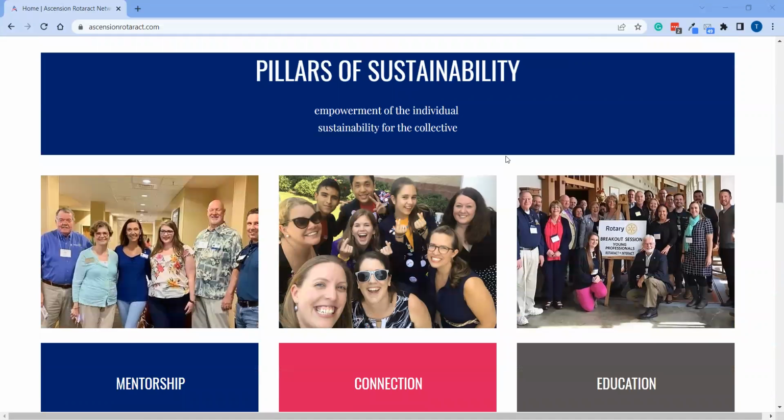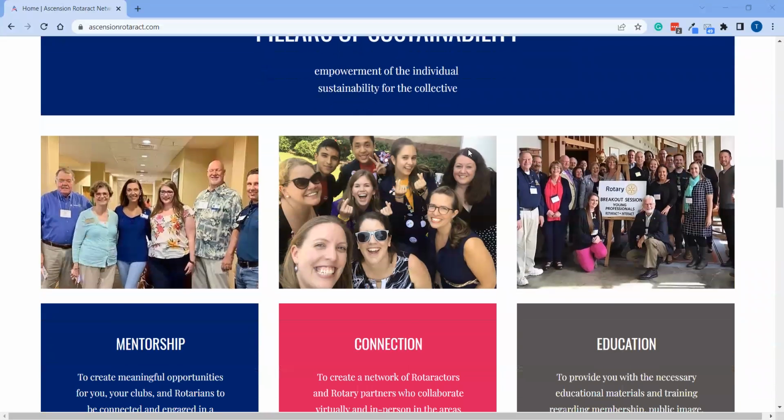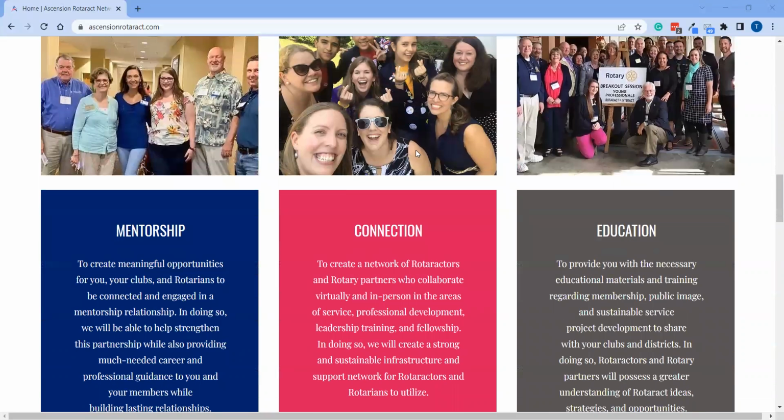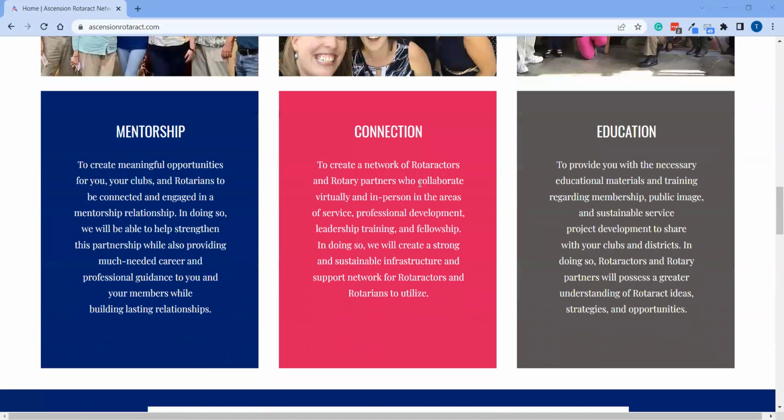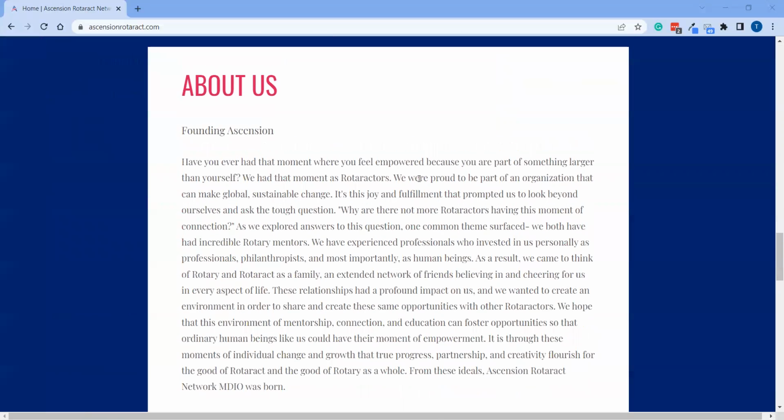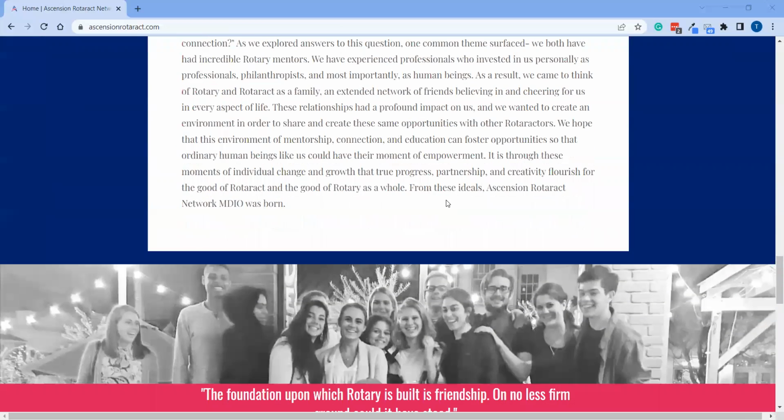Within Ascension, we do have 3 pillars of sustainability, which we work to focus our projects as well as our resources and initiatives on. So if you scroll down, there's a bit more information, but our 3 pillars are mentorship, connection, as well as education. A little bit further down is our story about our reason for starting this organization and what we as Rotaractors and Rotarians, a part of the founding executive board, saw as a point that we were lacking in terms of resources and support as far as Rotaract goes in the eastern half of the United States.